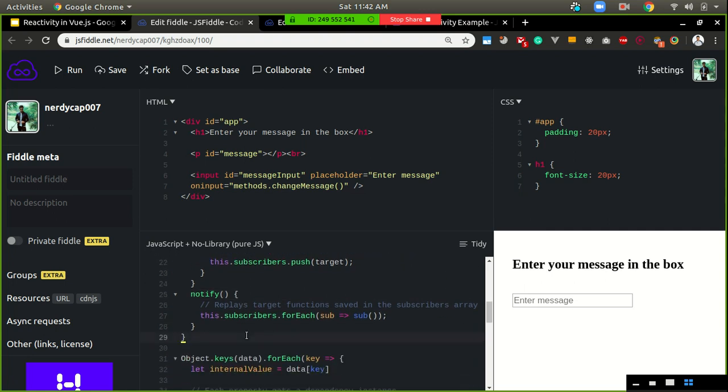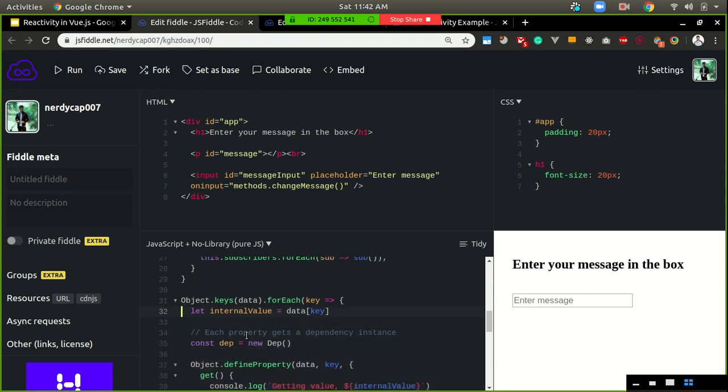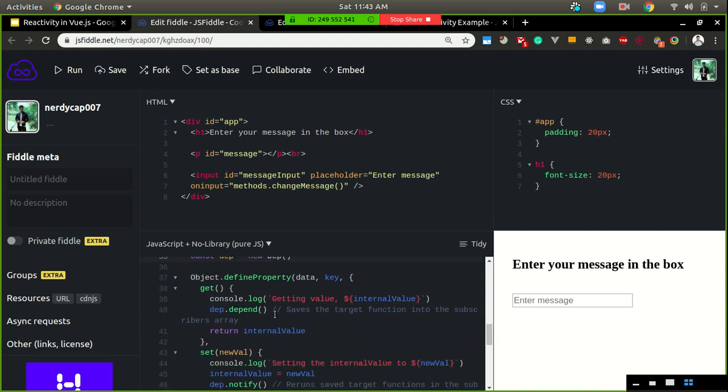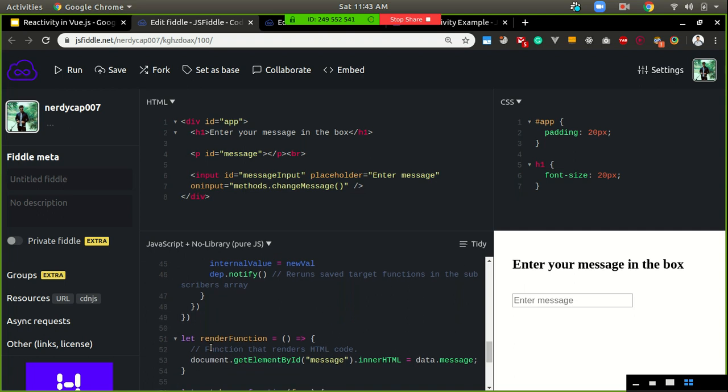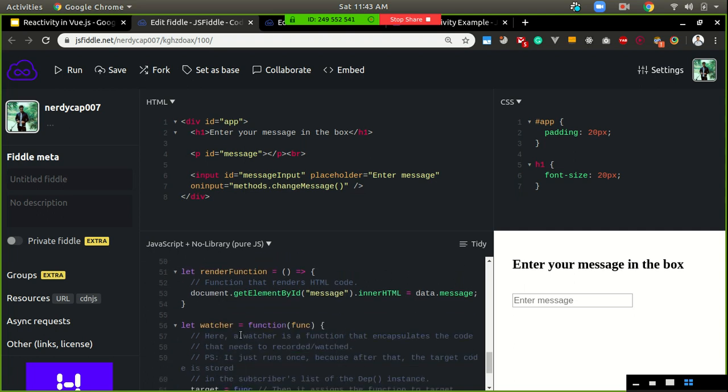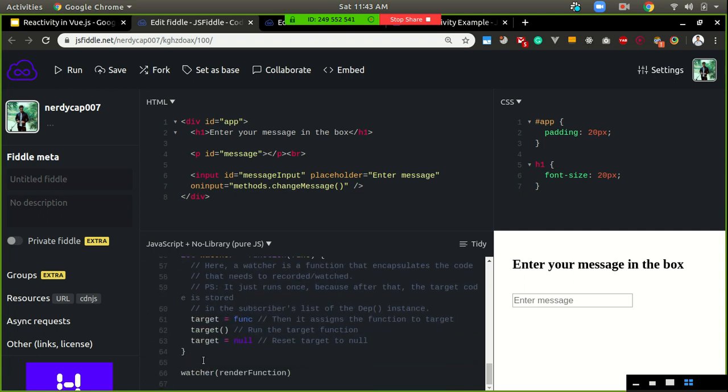When it's defined, we iterate over each and every key in the data object and add them as dependencies, assigning getters and setters. Then there's the render function, then the watcher, and then we initialize everything.